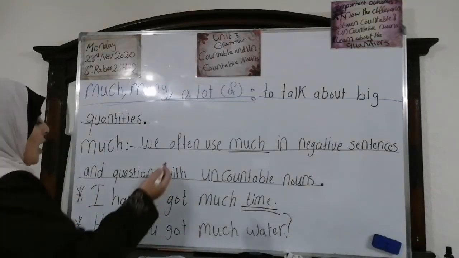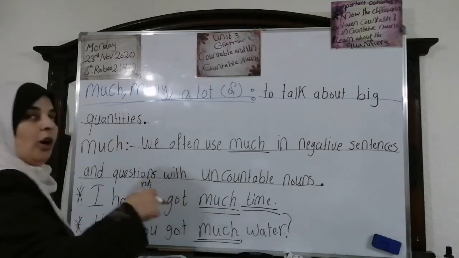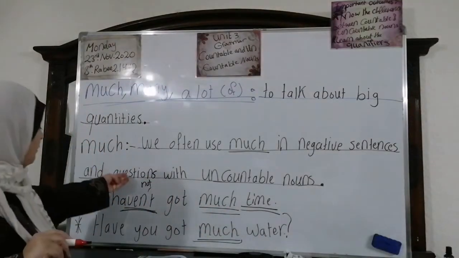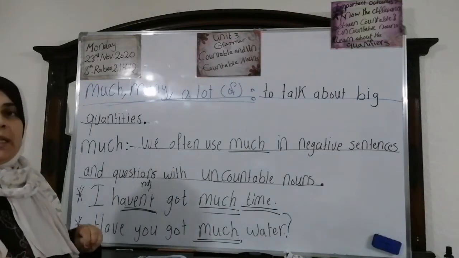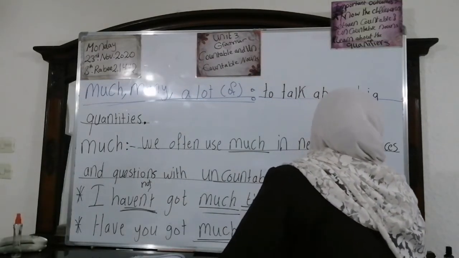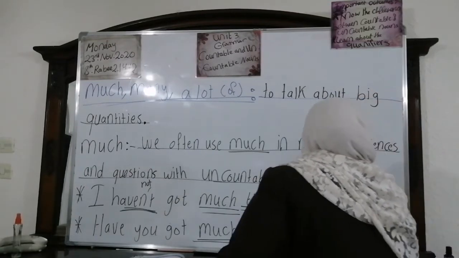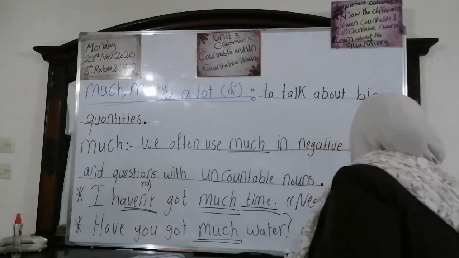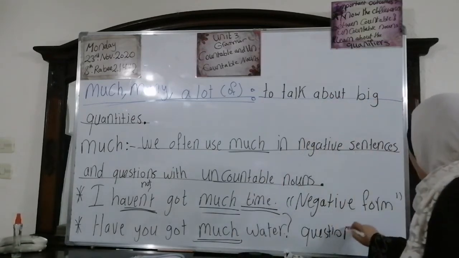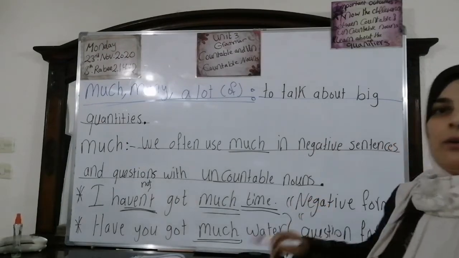That's why we can use much with it, whether with time or water. Okay, this is the negative form and this is the question form. Stay with me.